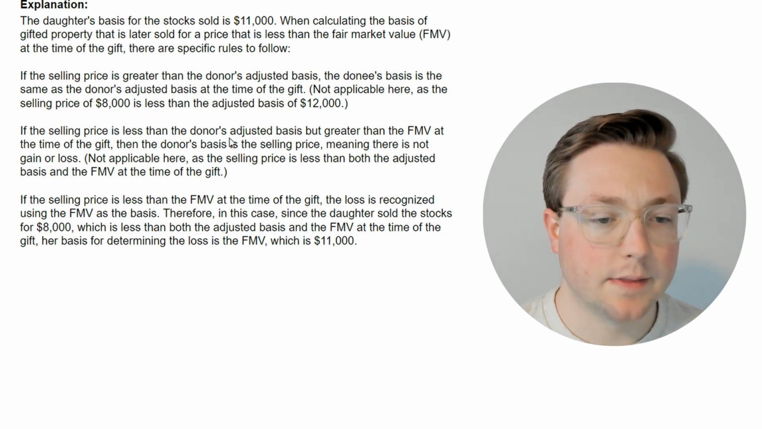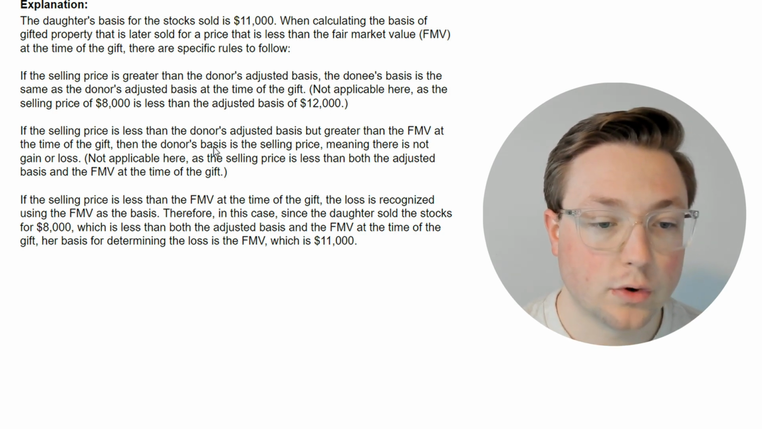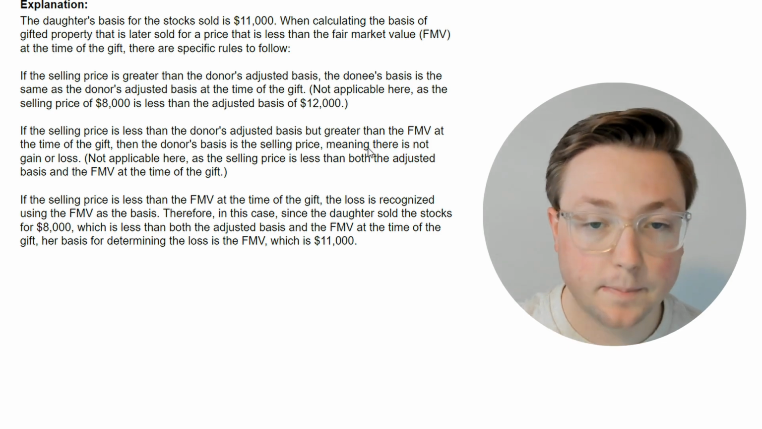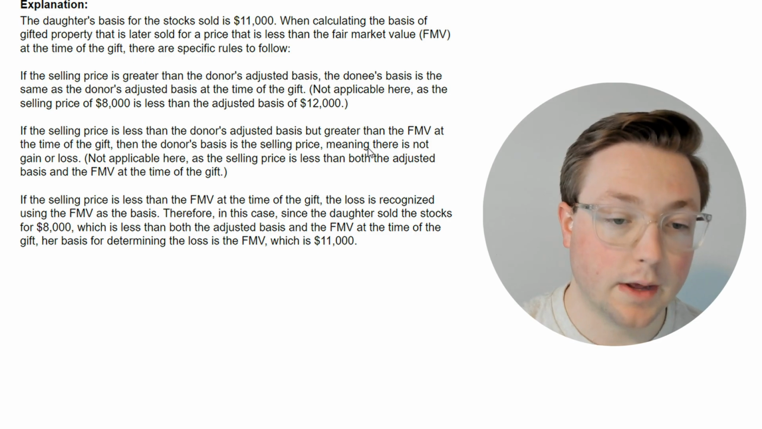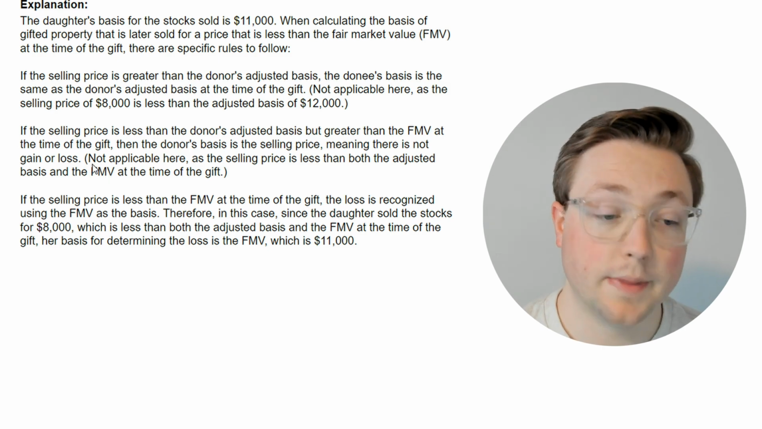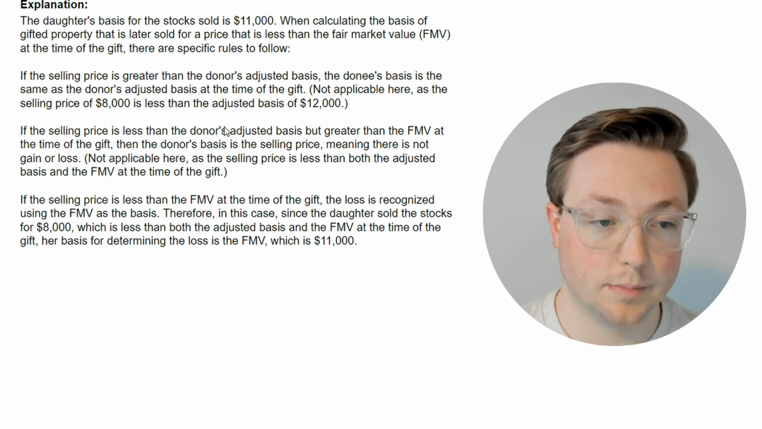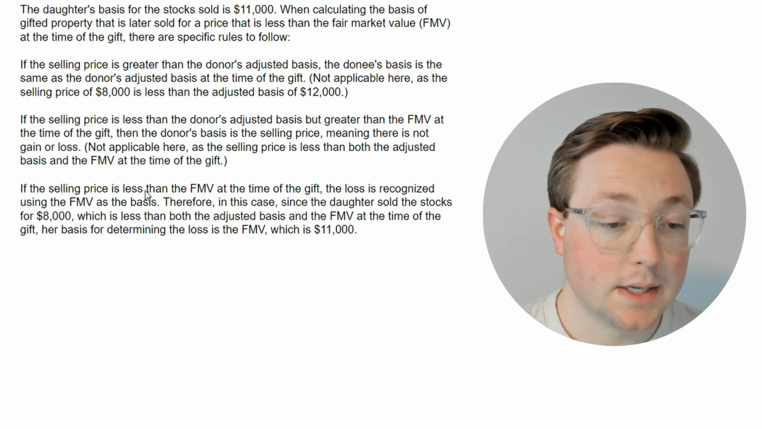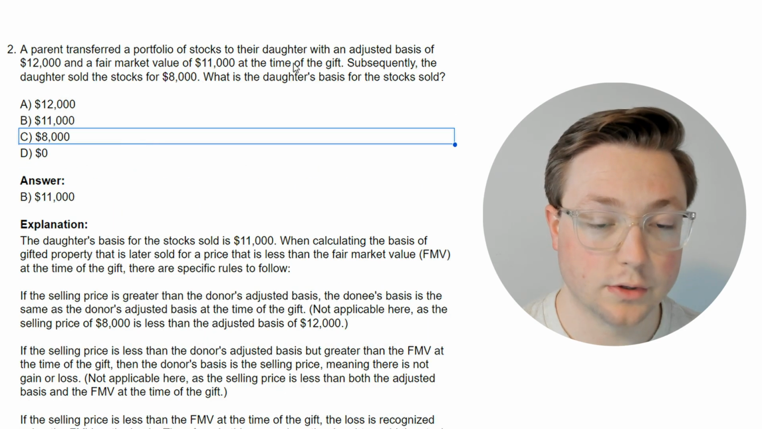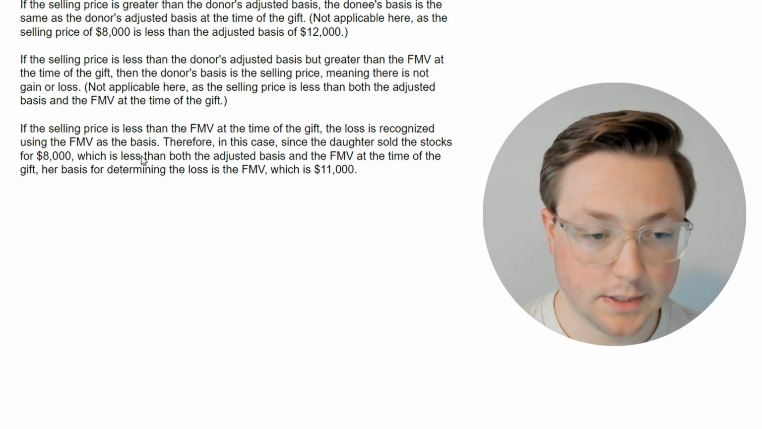If the selling price is less than the donor's adjusted basis but greater than the fair market value at the time of the gift, then the donee's basis is the selling price, meaning there is no gain or loss. Okay, so if the selling price is between the adjusted basis and the fair market value, then there's no gain or loss. But that would not be applicable here, as the selling price is less than both the adjusted basis and the fair market value, because it's $8,000. If the selling price is less than the fair market value at the time of the gift, assuming also less than the adjusted basis, the loss is recognized using the fair market value as the basis.